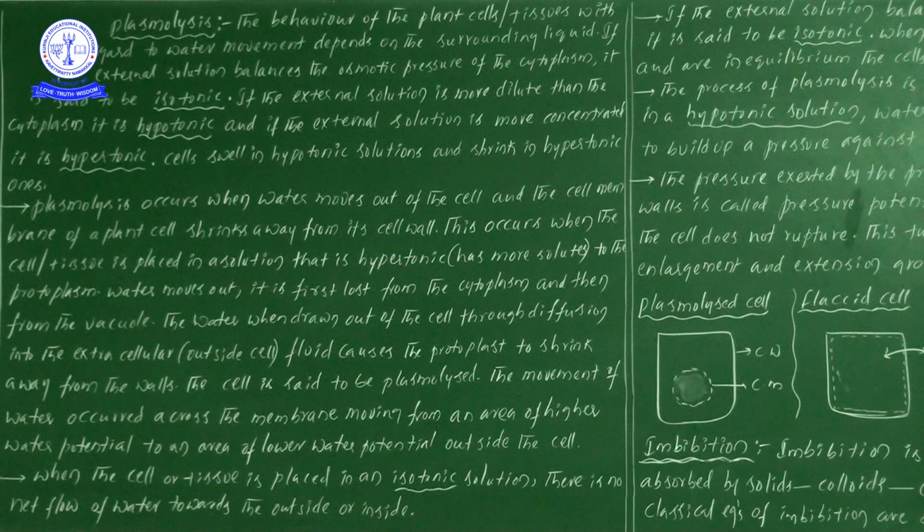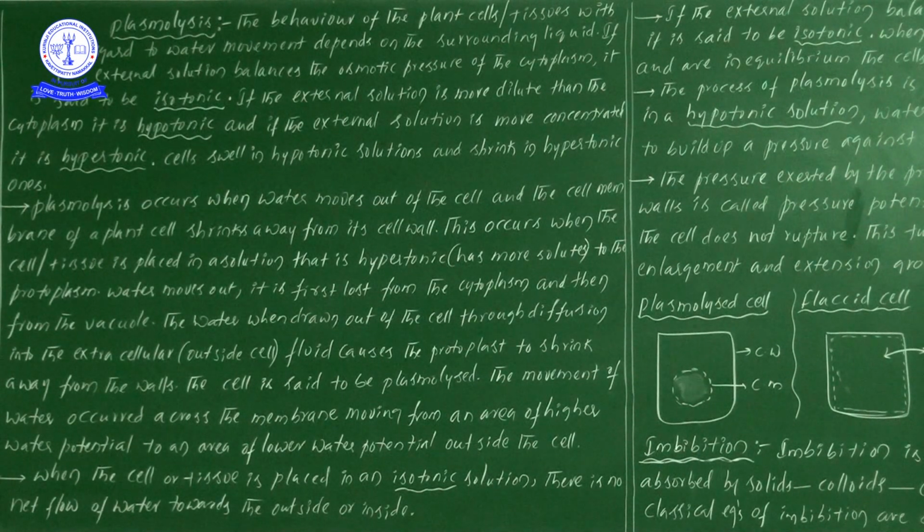But what is happening when water molecules are all going out? At that time there is a very small quantity of water within the cell. So what is happening to the cell membrane? It shrinks, like a plastic cover that you keep over a flame; it shrinks. Likewise, the cell membrane of the plant cell shrinks away from its cell wall. So that's why we observe this particular condition.